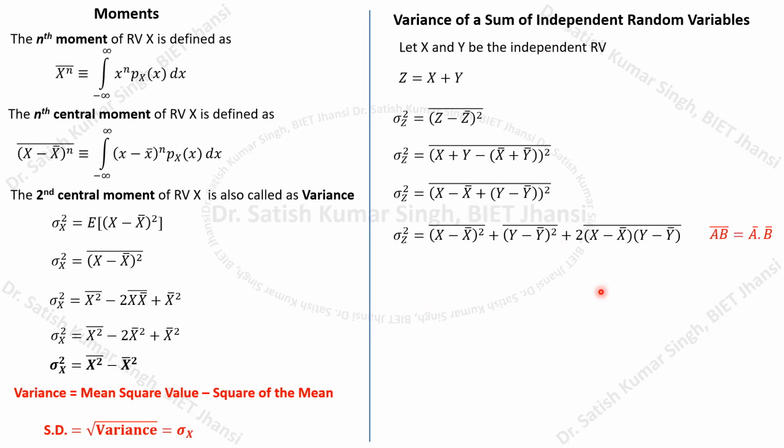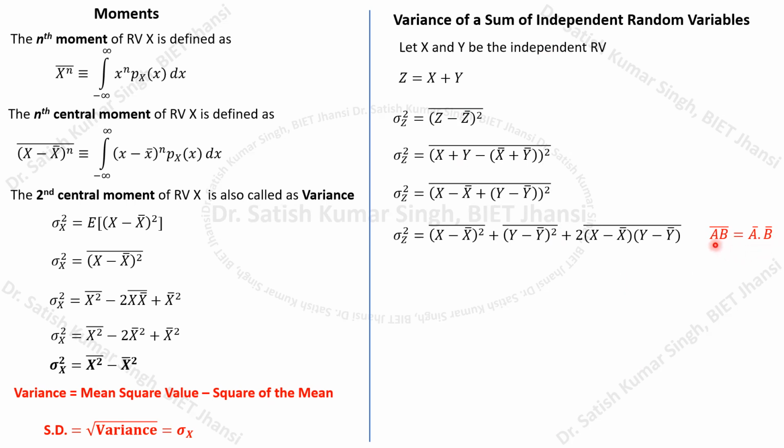Now I will use this property whenever we have independent random variables. In the case of independent random variables a and b, if we calculate the mean of the product of the two independent random variables, then it will be equal to the product of the two separate means.